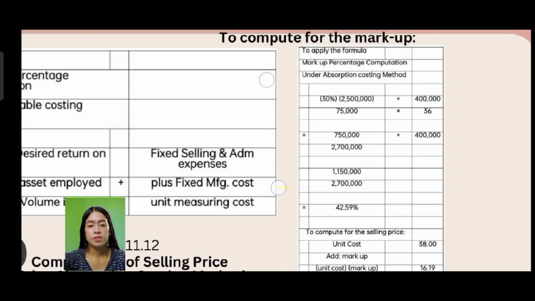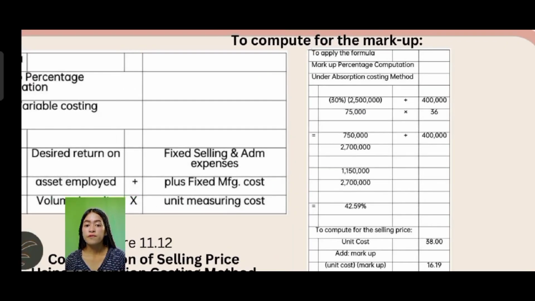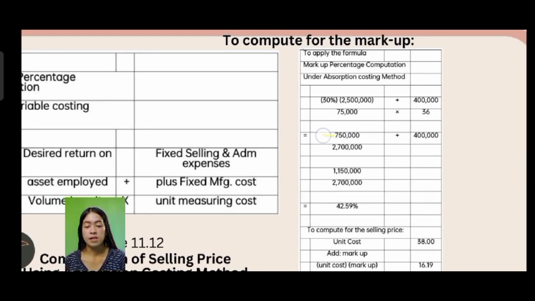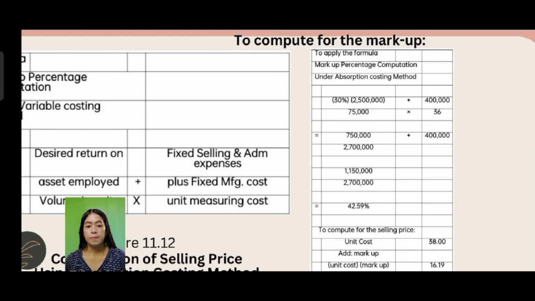The 30% times 2,500,000 is 750,000. Then you add the 250,000 fixed selling and administration expenses, and bring down the 400,000.